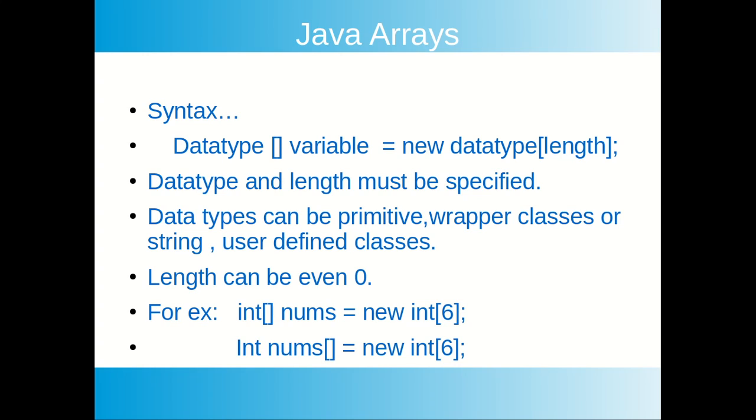So how to create an array? Data type, square brackets, variable name equal to new, again the data type and the length of the array. In the second version, data type integer, nums, square brackets equal to new integer. Here, after the data type on the left side they are specifying square brackets, and after the variable also they are specifying square brackets. Both are valid in Java.